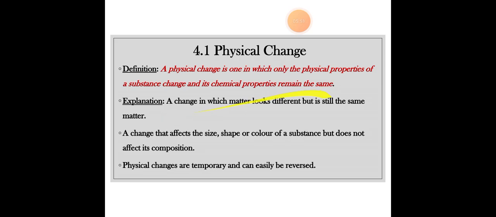A change that affects the size, shape, or color of a substance but does not affect its composition is known as a physical change. Again, I told you that if the size, shape, or color of a substance is changed, it does not matter. It's going to stay a physical change because that is a physical property, and in physical changes, physical properties can change, but it does not affect the composition. Once the composition changes, then it's going to convert into a chemical change.